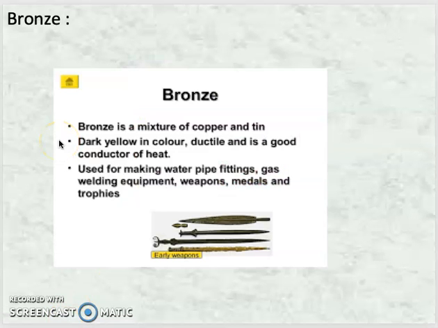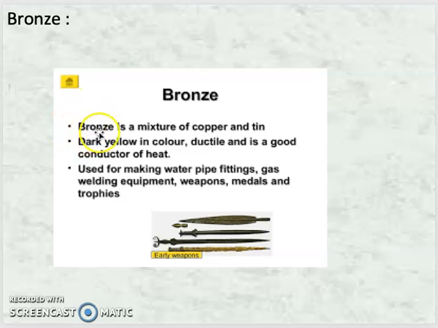So students, when you win some competition or any game, you get medals like gold medal, silver medal, then bronze medal. Now see, gold is a pure form, so you can get gold naturally. Silver is also a pure form. You can get pure silver. But what about bronze? You don't get bronze naturally. So that is a mixture of two or more elements. Now let us see how bronze is made.